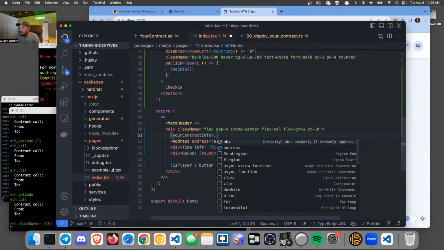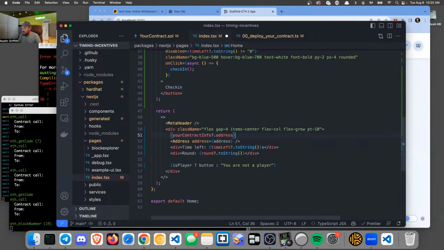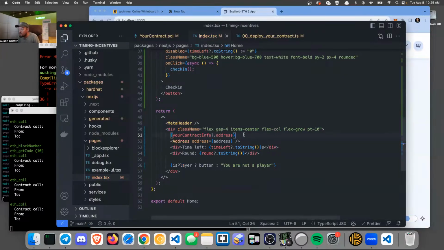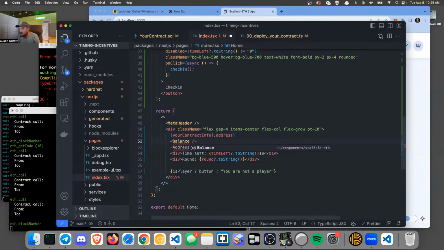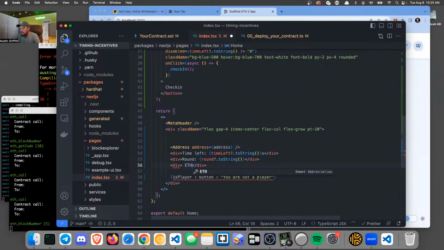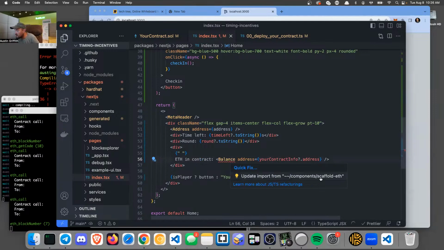Dot address. Yes. Okay. Let's just do that for now. Does that give me the contract address? That is this guy, right? Yes. Okay. What I want is the balance of that, right? Address equals, still got to import that from scaffold-e.